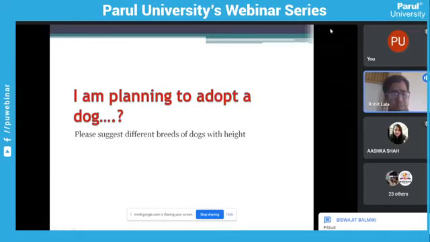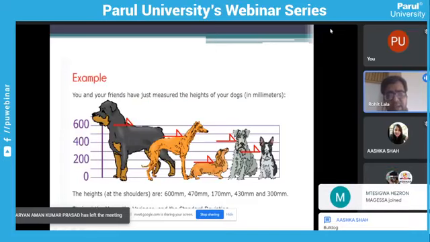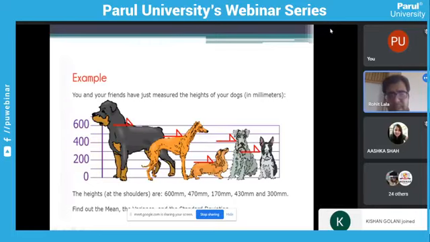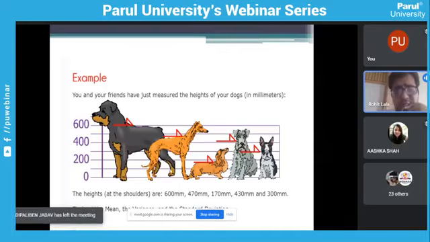But see now, suppose I want to adopt a dog, I would definitely compare the heights. And my students have gathered the data in millimeters. Now see here, like you all have given the answer, in the same way, the 5 different dogs they have suggested to me.